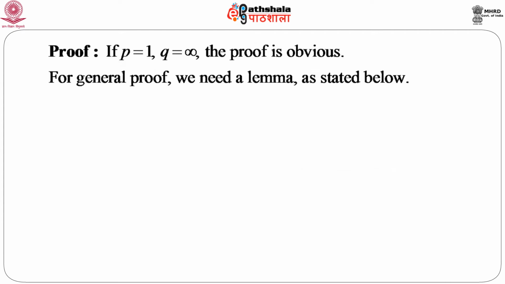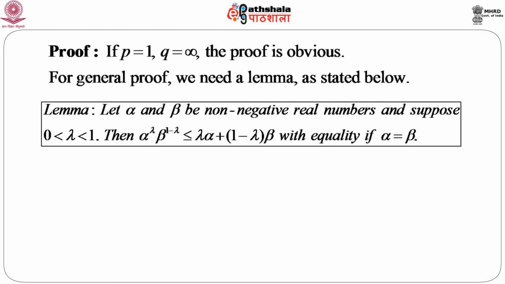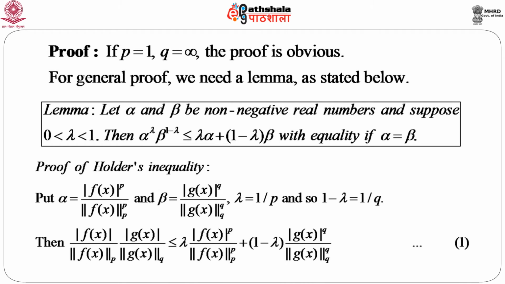So, let us prove this Holder's inequality. For p equals 1 and q equals infinity, the proof is obvious, but for the general proof we have to state one lemma, because we need to use it. It says that if alpha and beta are two non-negative real numbers and lambda lies between 0 and 1, we have alpha to the power lambda into beta to the power 1 minus lambda less than or equal to lambda alpha plus 1 minus lambda beta, that is the convex combination of alpha and beta, and equality will hold if alpha equals beta. We will use this lemma in order to prove Holder's inequality.